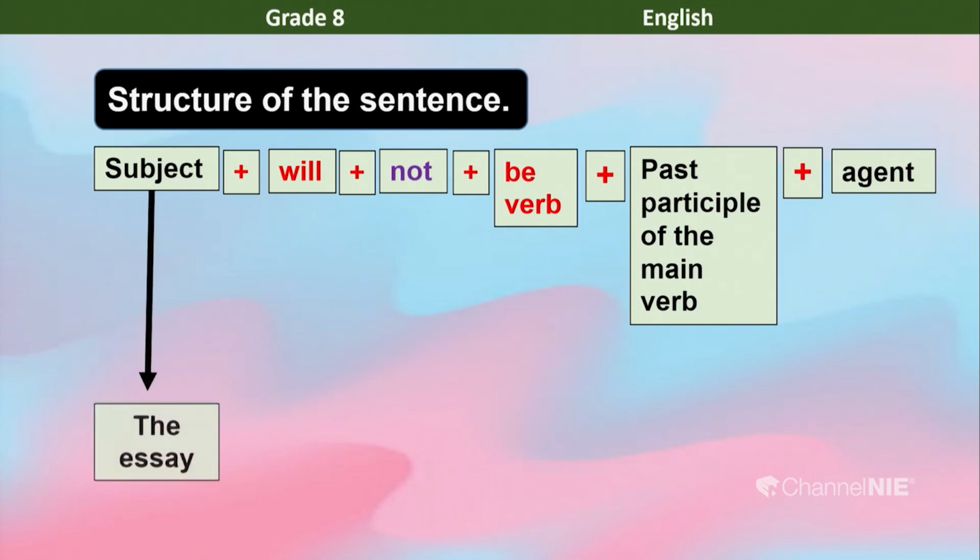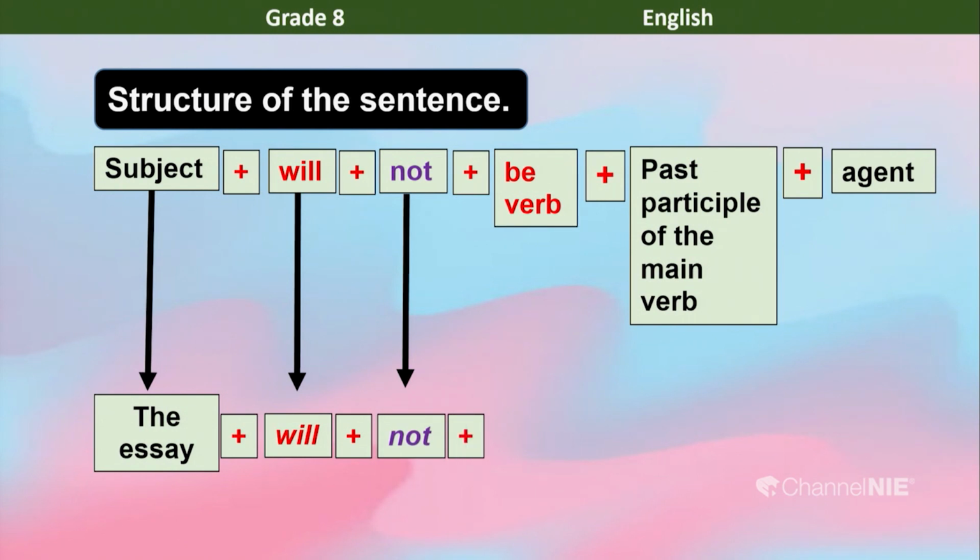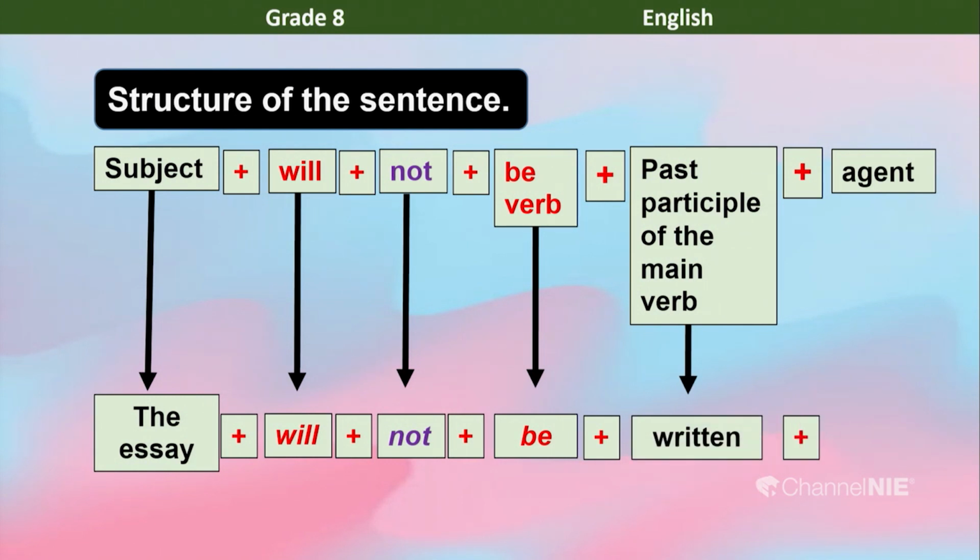The subject is the essay, and we have will, not, be, written, by me. So, the sentence: the essay will not be written by me.